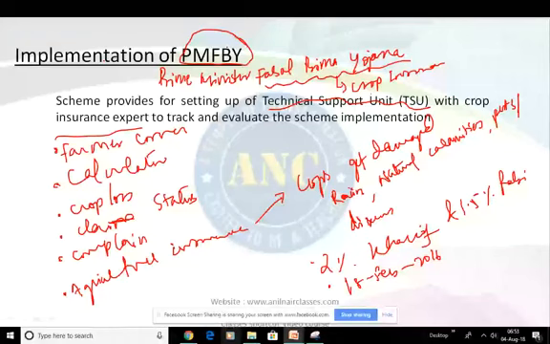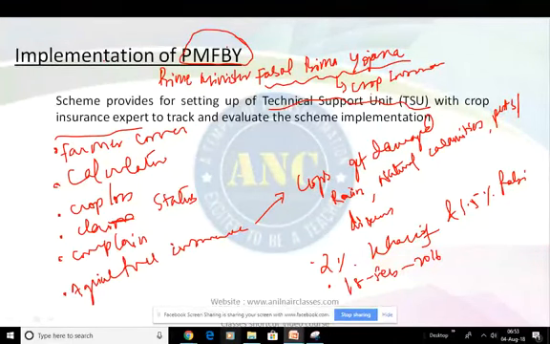Okay, so anyone can register online. To register, first they have to go to the official website of PMFBY, that is Prime Minister Fasal Bima Yojana.